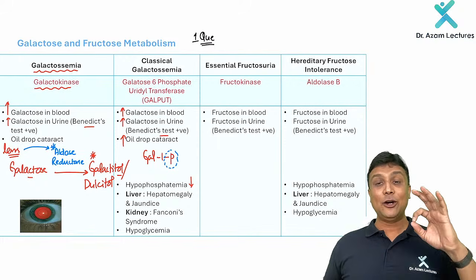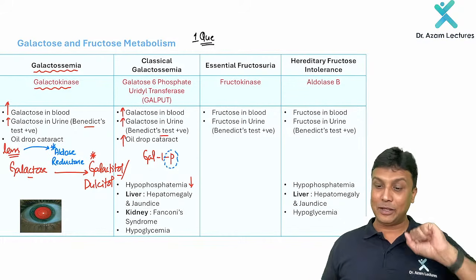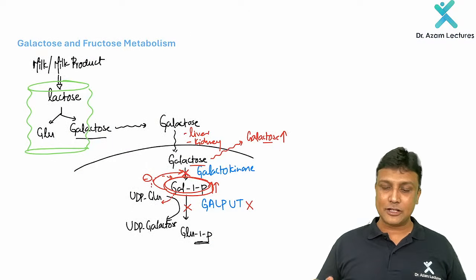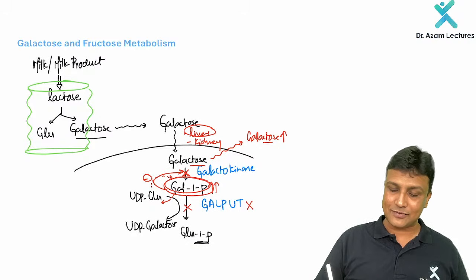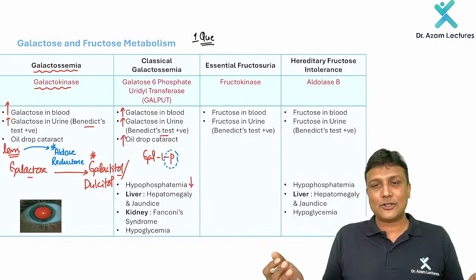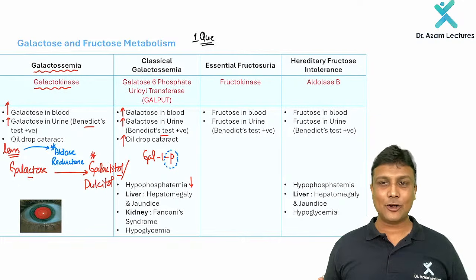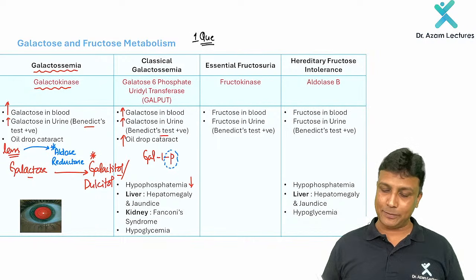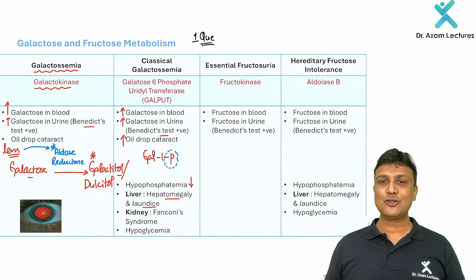hypophosphatemia. Now, if hypophosphatemia occurs, as I told you, where is the metabolism of galactose taking place? In the liver as well as in the kidney. So in the liver, what is going to happen? If the liver cells are not working, with decreased ATP, hepatomegaly and jaundice will occur.